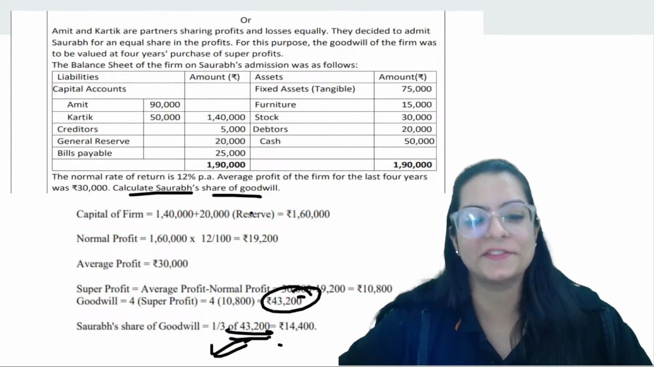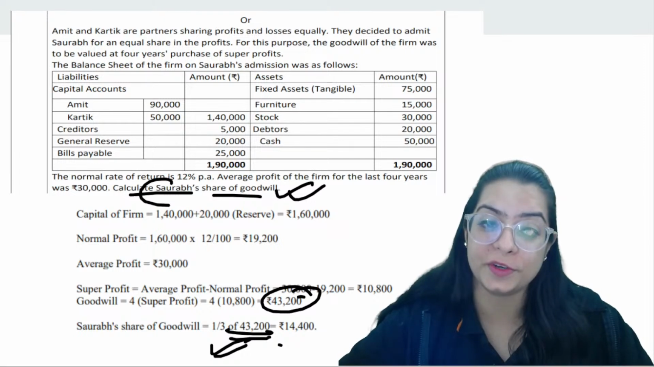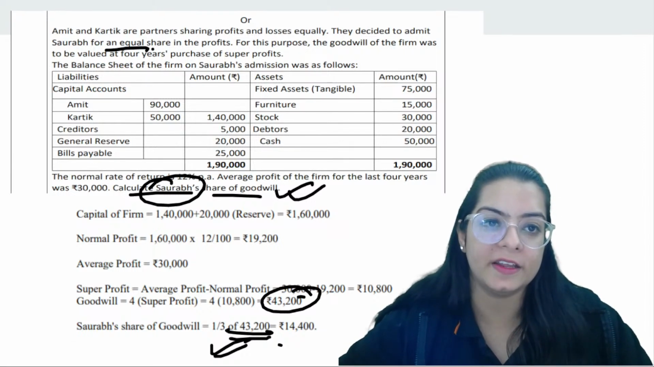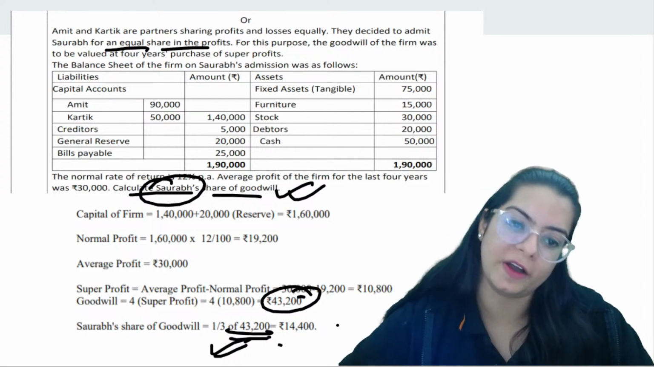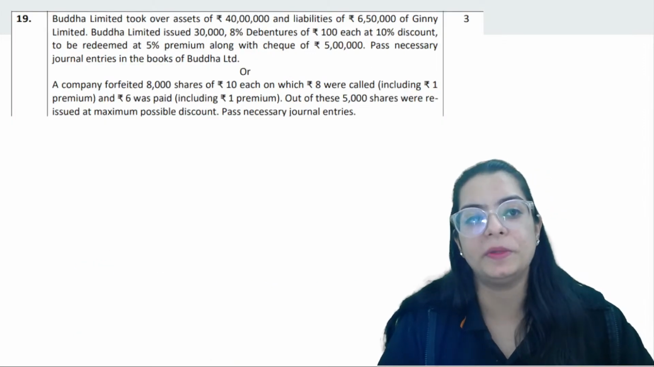So see, this is where you can also make a mistake. Saurav's share of goodwill, we need to calculate the new partner's share. So he's taking 1 upon 3, right? Equal share in profits. So you have to tell the final answer, how much final money should be given.